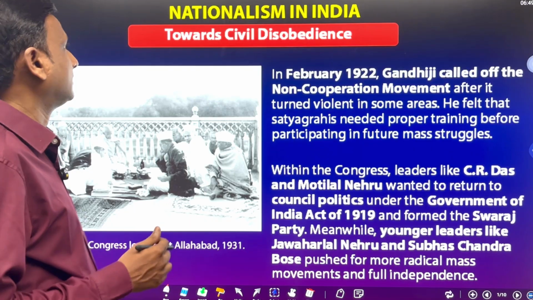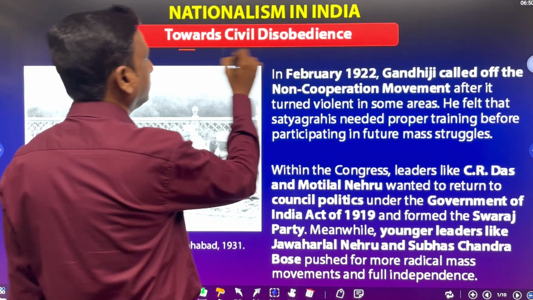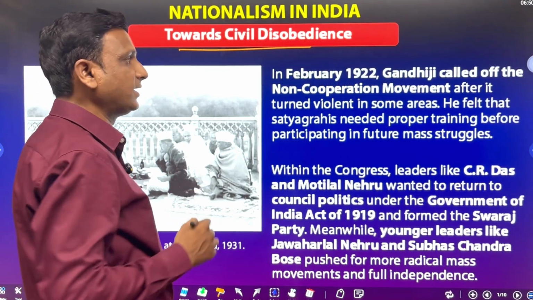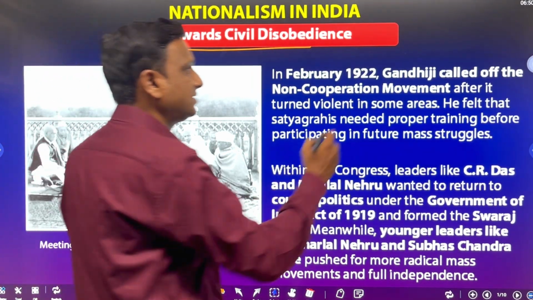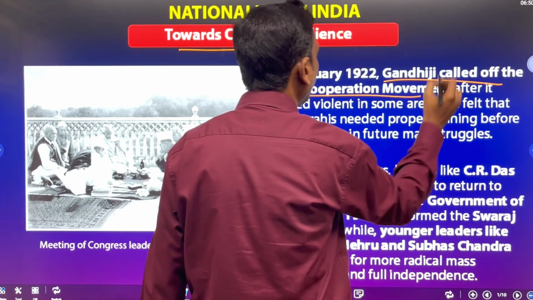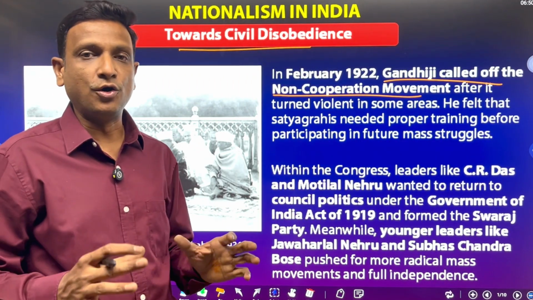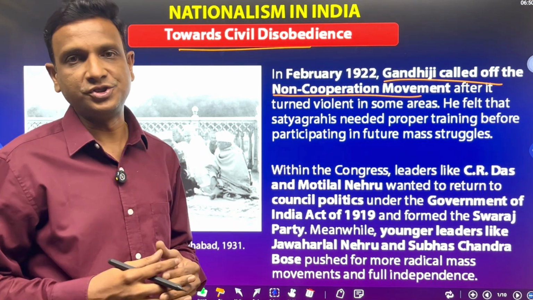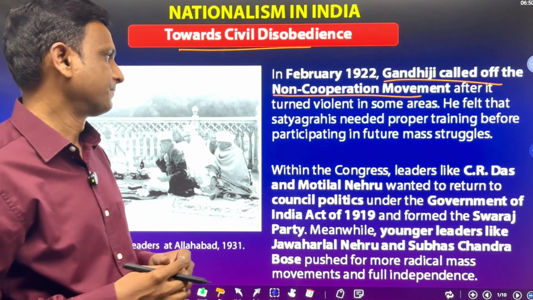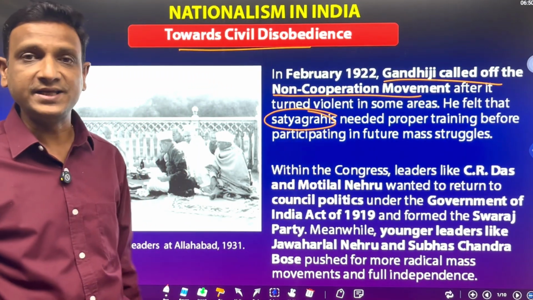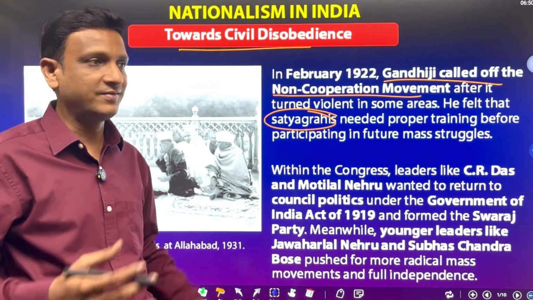Right, children? Next we see the move towards civil disobedience. In February 1922, Gandhiji called off the non-cooperation movement. Why did Gandhiji call it off? He felt that satyagrahis needed proper training, because there was no proper training.